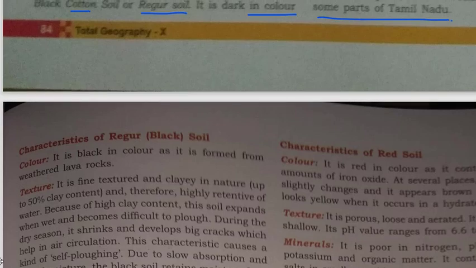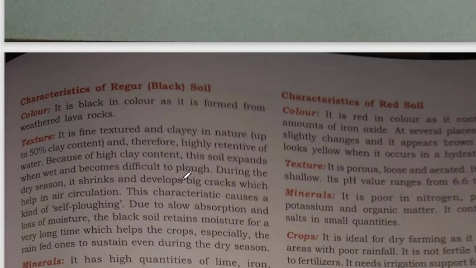Characteristics of regur black soil: color, it is black in color as it is formed from weathered lava rock. Texture, it is fine textured and clay in nature. Fine textured means the particles are very small in size, and clay in nature, up to 50% clay content, and therefore highly retentive of water.